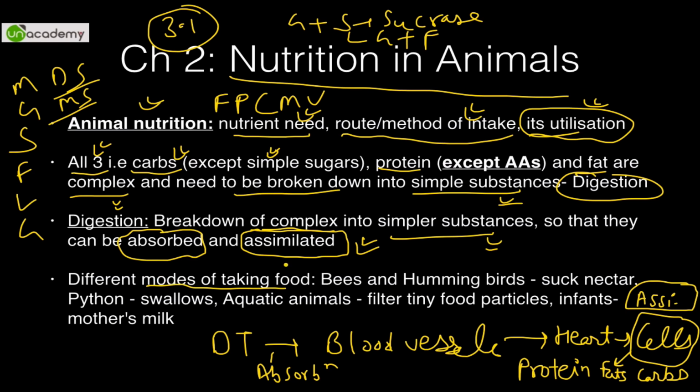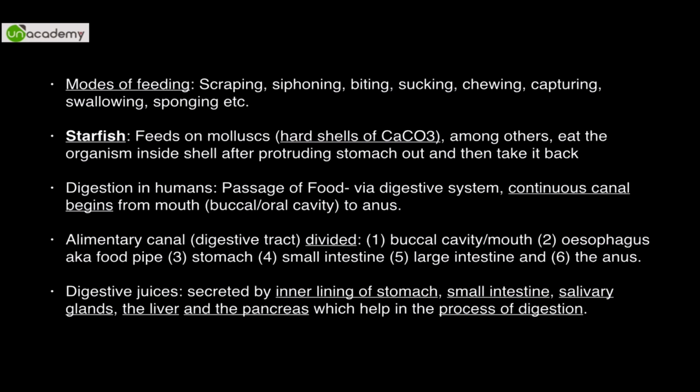There are different modes of taking food, like bees and hummingbirds. They suck the nectar out of flowers. Pythons swallow directly. Aquatic animals filter out tiny food particles. This filtering is very important. Infants suckle on the mother's breast and drink mother's milk. And there is scraping, siphoning. Does anybody know what siphoning means?